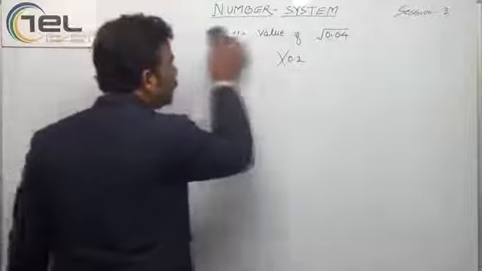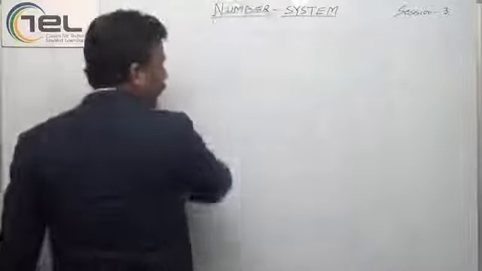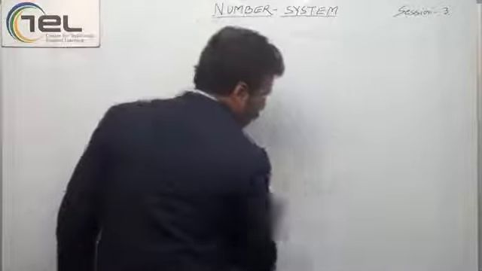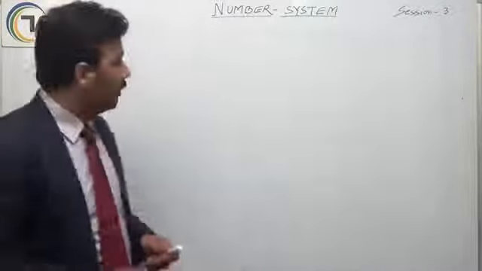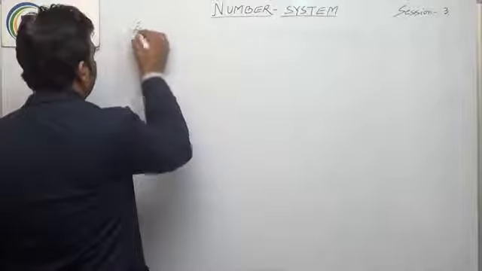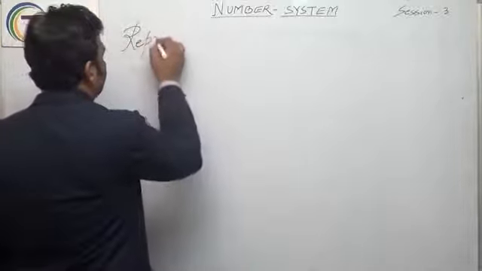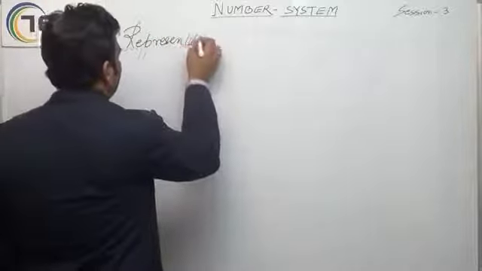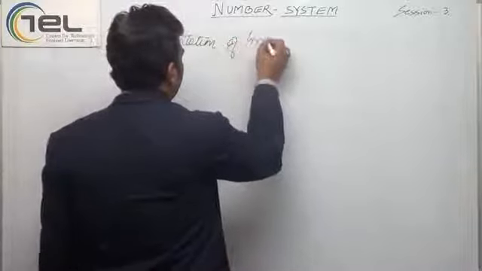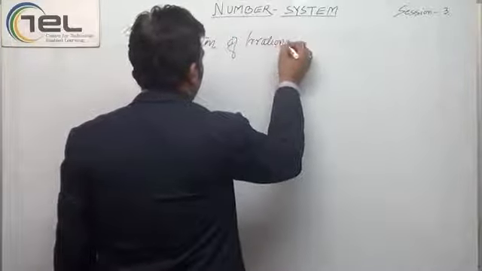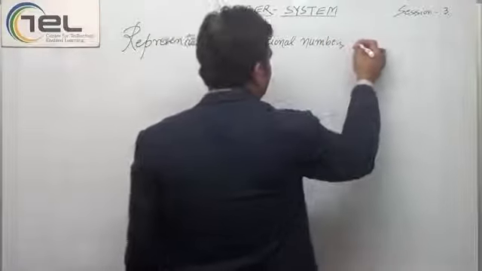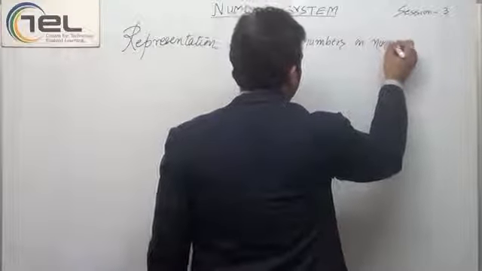Now let us go ahead. We have learned about irrational numbers. After this, let us learn about representation of irrational numbers on the number line.